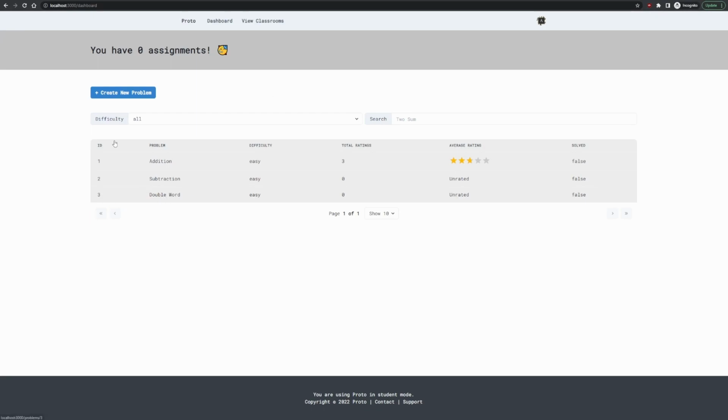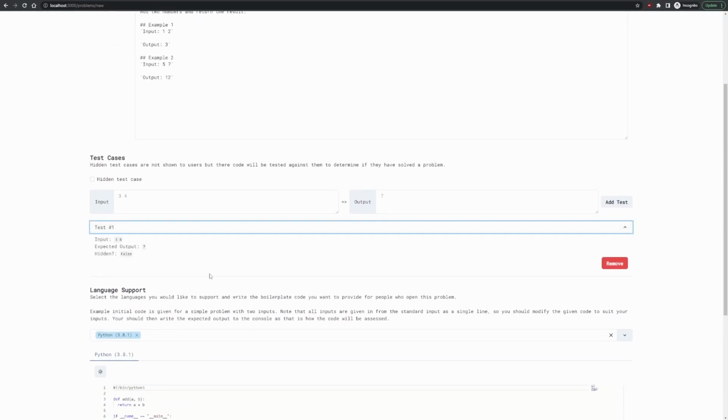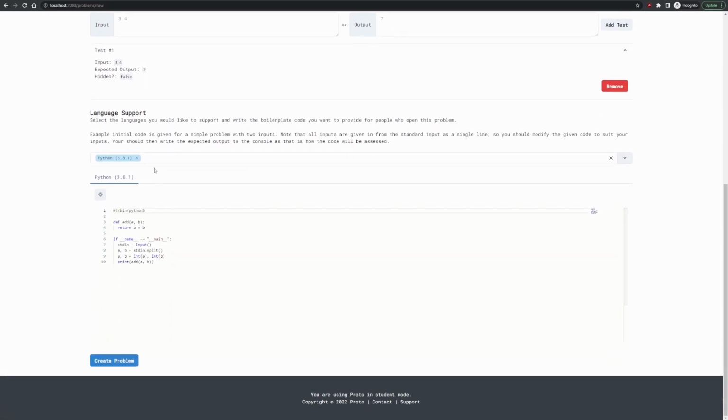I can create a new problem, and here I have to name the problem and assign it a difficulty. I can then write some markdown for a description, and I can also preview that markdown. I can then add test cases, and I can make some of them hidden. This is to prevent cheating: with hidden test cases, users can't see what the input is or what the expected output is. Finally, I can also add the languages that I want to support.